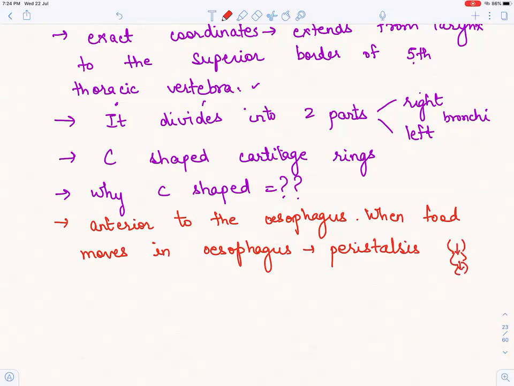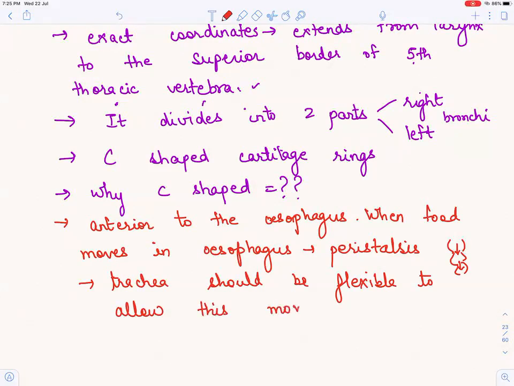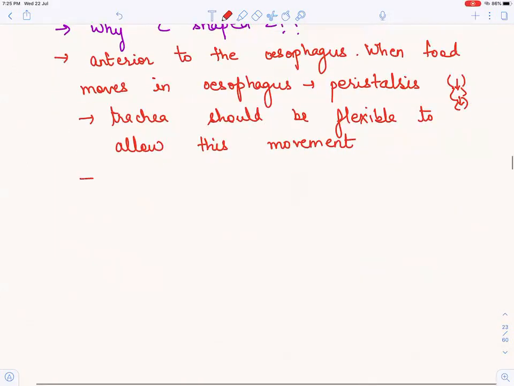This is the way the food is moving. So this trachea should be movable, flexible, to allow this movement.